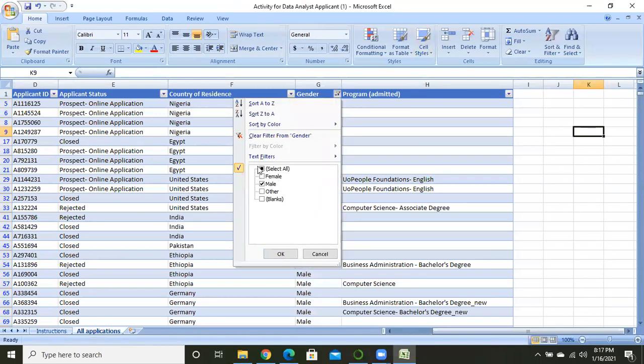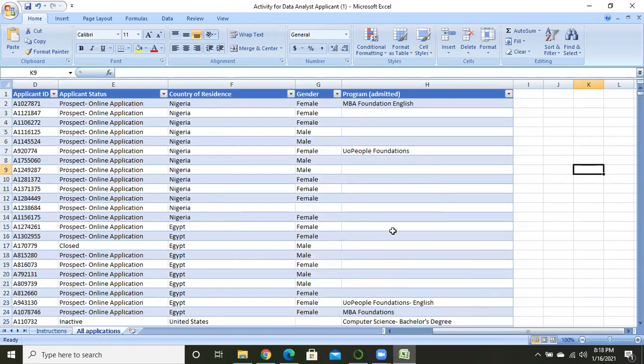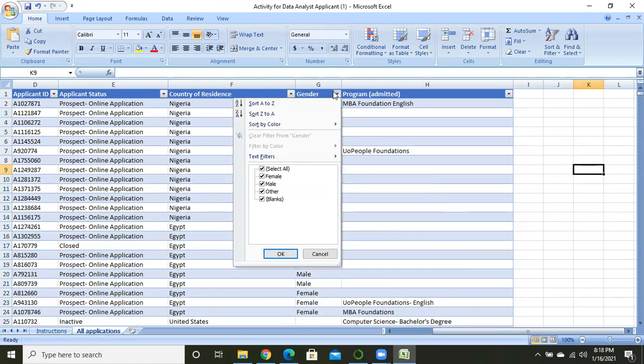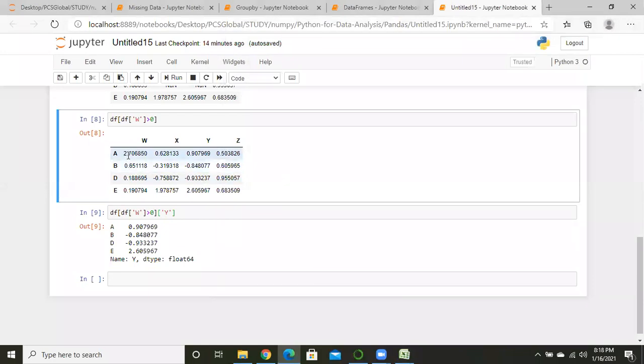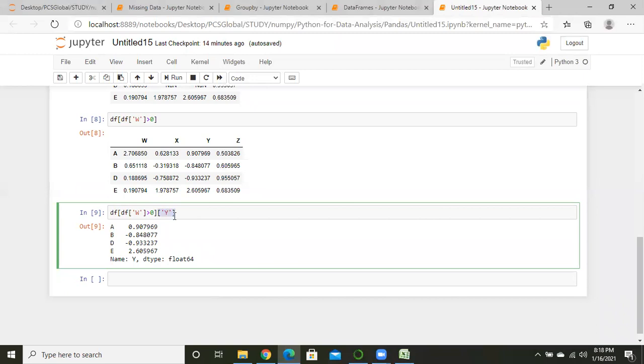Here this is the total data set, right? Now I am filtering for female, so all the column values changed, it's showing the filtered values only for female. You can consider it like this. So I want only greater than 0. Wherever w is greater than 0, we want to see that column value for y. Okay, good.